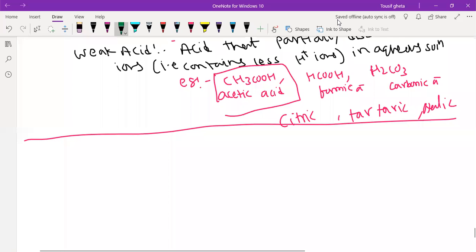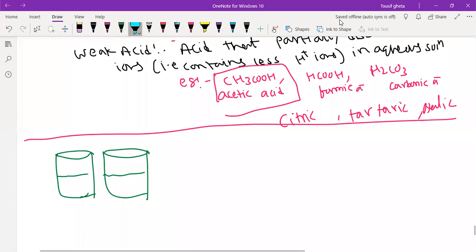How will we get to know? If I give you two solutions, same level, same color, everything same, and I say guess which is strong acid and which is weak acid, you cannot see whether H plus ions are less or more.